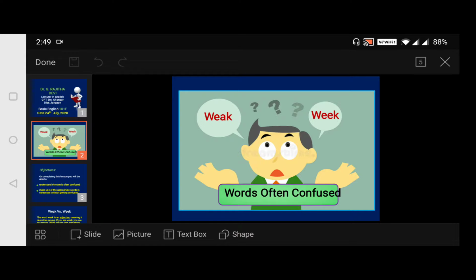So we find in English vocabulary, there are many words which we often get confused while speaking them, while pronouncing them, while using them in sentences. Today I shall teach you about many words which we often get confused while using, it may be in our speaking or in our writing sometimes. Now, moving to our next slide.